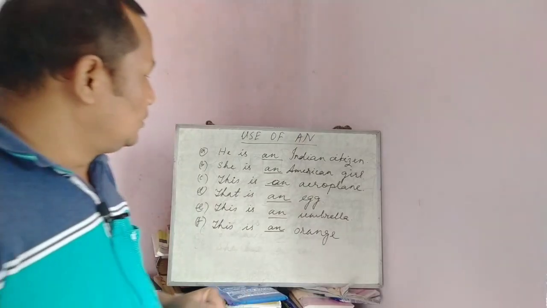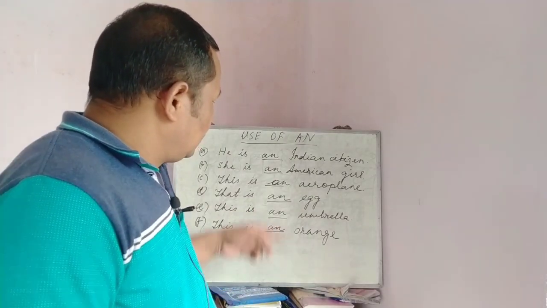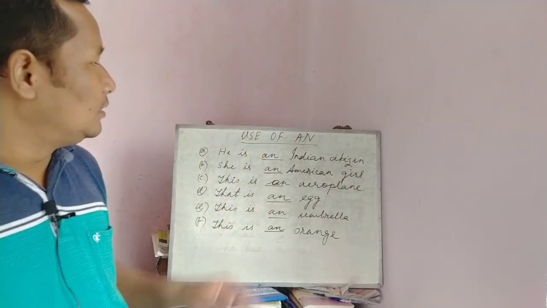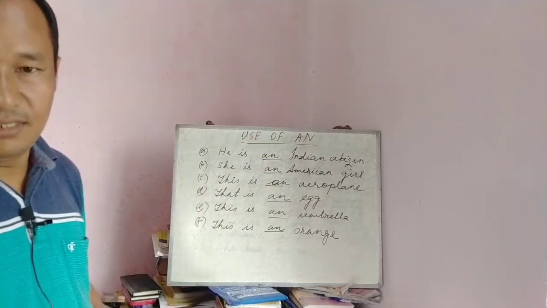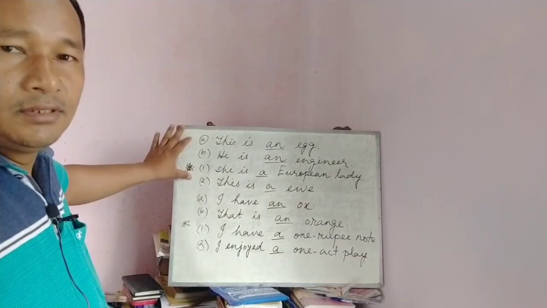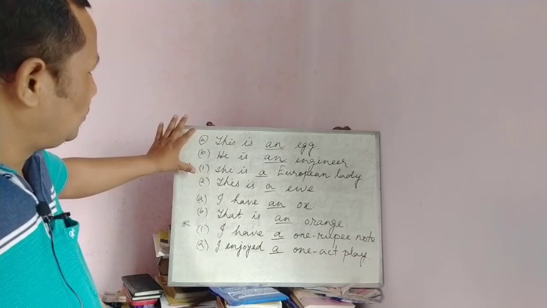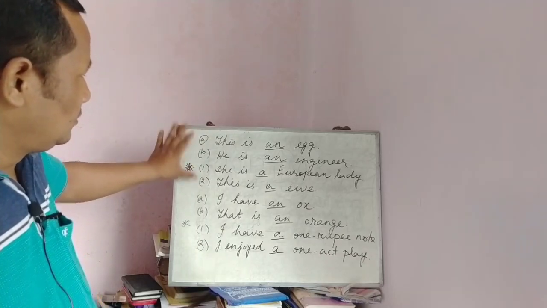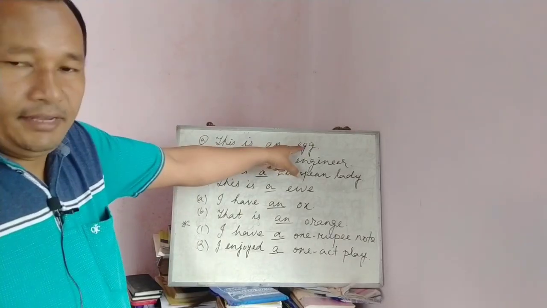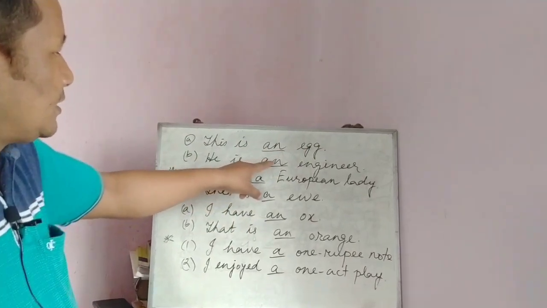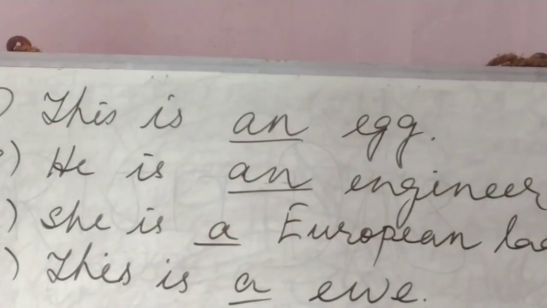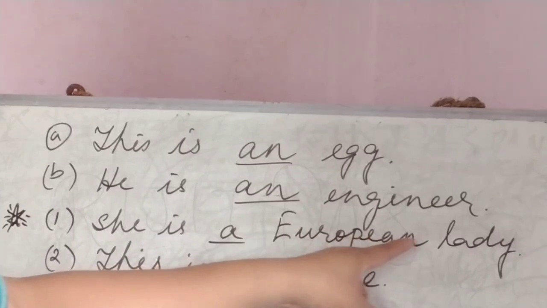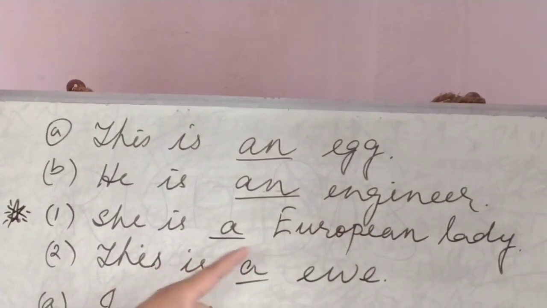These are the examples of using an. Now, look at these four sentences. This is an egg. He is an engineer. But she is a European lady. This is a UE.